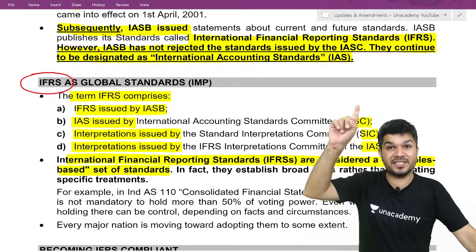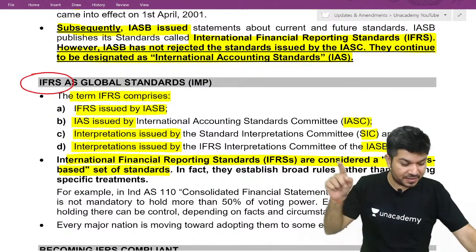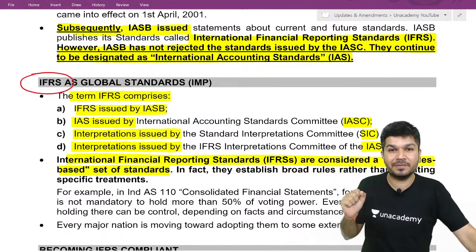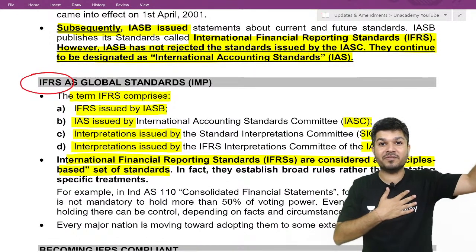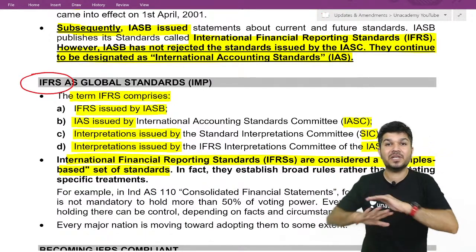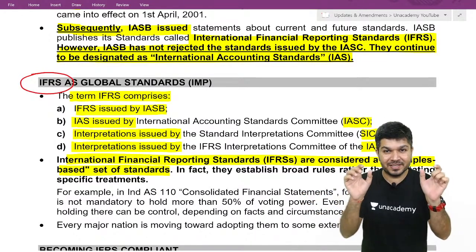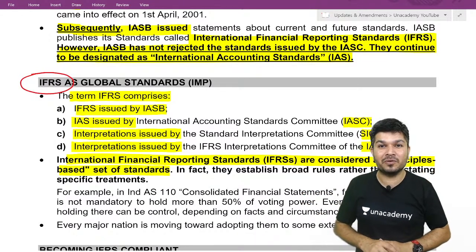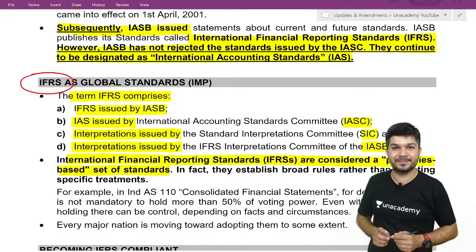In the first case, with 45%, I was able to take the decision which I want. But in the second case, with this 45%, I'm not able to take the decision which I want. In the first case with 45%, I have control. But in the second case with 45%, I don't have control. So evaluate the principles based on facts and circumstances. I hope you're clear with this.